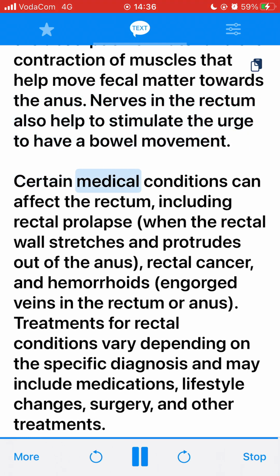Certain medical conditions can affect the rectum, including rectal prolapse, when the rectal wall stretches and protrudes out of the anus, rectal cancer, and hemorrhoids, engorged veins in the rectum or anus. Treatments for rectal conditions vary depending on the specific diagnosis and may include medications, lifestyle changes, surgery, and other treatments.